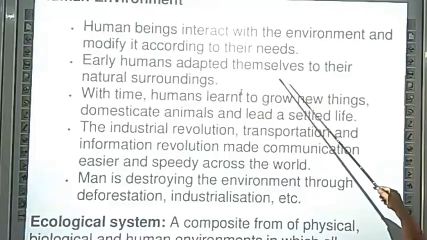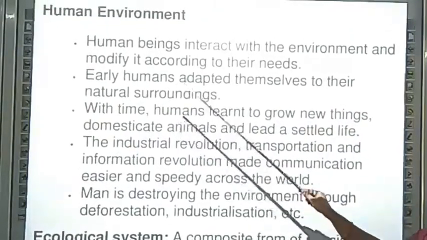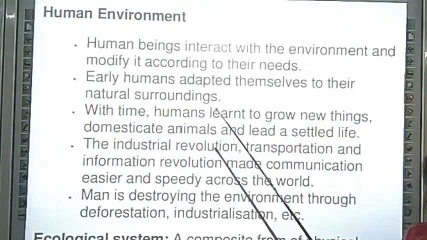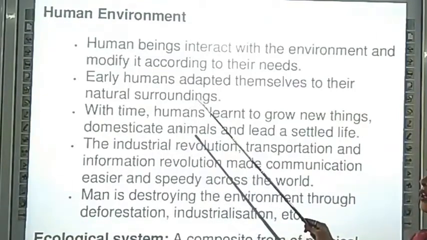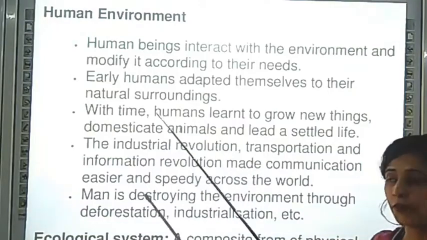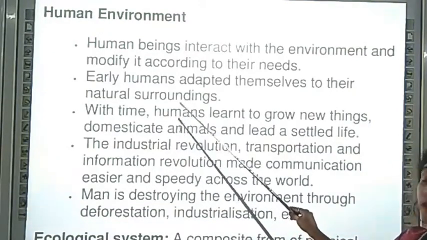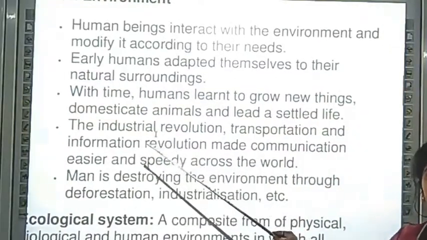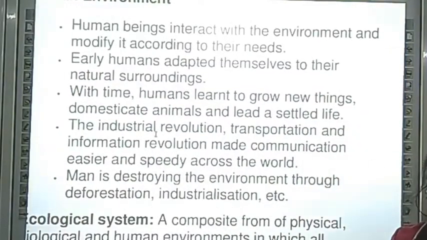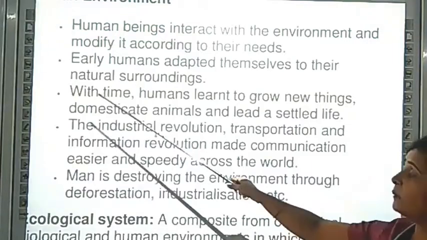Early humans adapted themselves to their natural surroundings. Early humans means the people who lived in caves and used raw tools and raw foods. At that time they were dependent on the natural surroundings. Their surroundings were natural. They were not doing any modification of that environment.